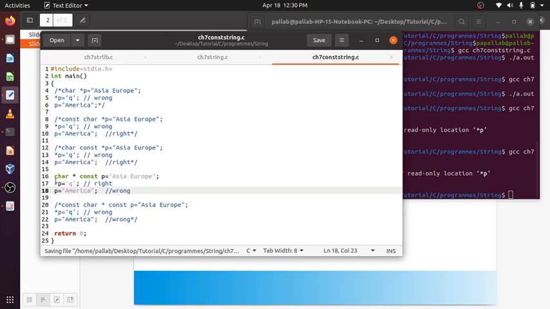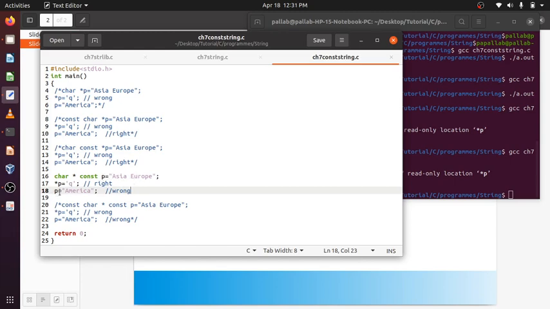Okay, now what? char * const p = "Asia Europe". Here this string will not be treated as a constant by the compiler, even though the operating system may stop it from being reassigned to Q, but p is a constant.